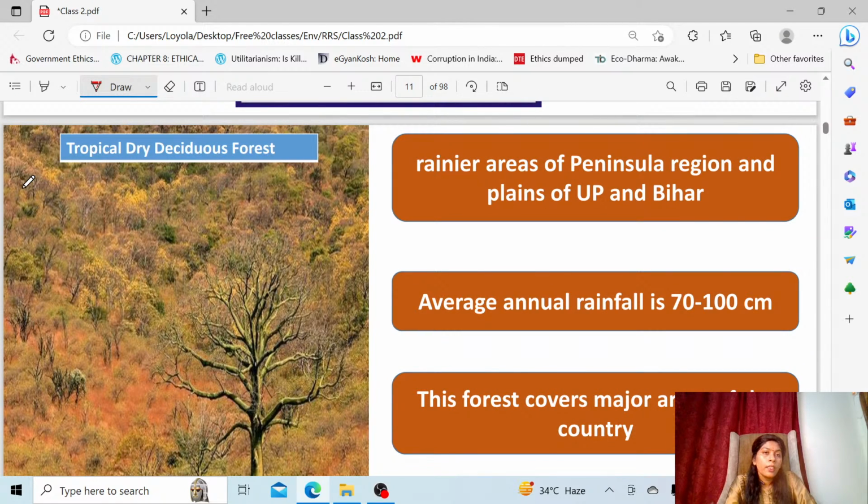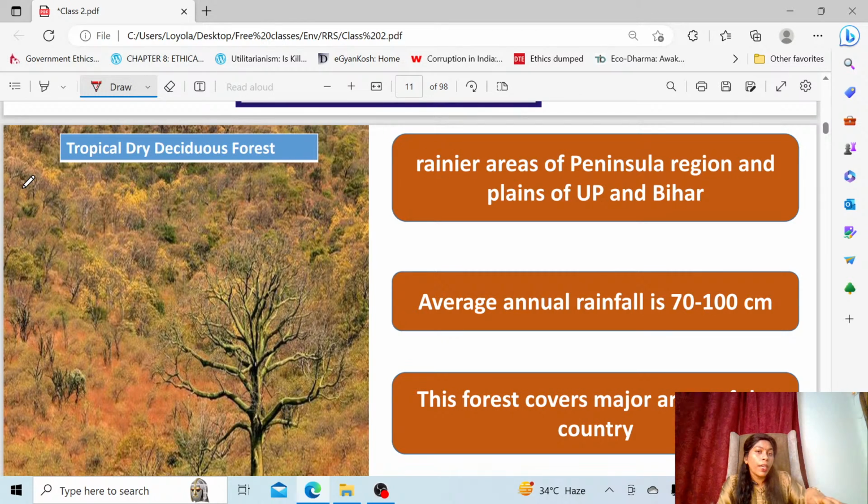Even in the peninsular part, we have seen that mostly the tropical rainforest and tropical moist deciduous, except in the Western Ghats, are not present anywhere in the southern side, in the peninsular region. You'll find them in the northeastern hills and the island countries.